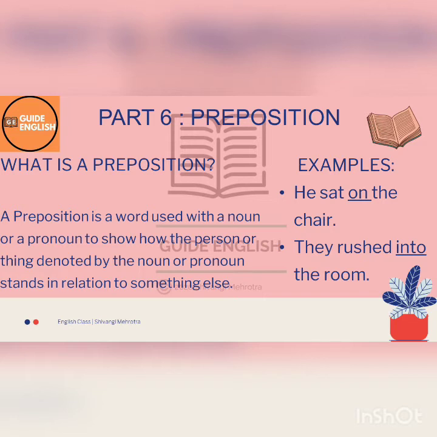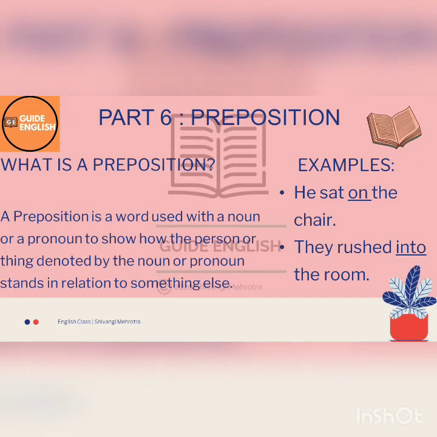Let's move towards the next sentence, which says, they rushed into the room. They is a pronoun in this sentence and room is a noun in this sentence, and these two words are related to each other with the help of the word into. So over here the word into is acting as a preposition in this sentence. I hope the preposition is briefed to you all well. This is quite a big concept and we'll be understanding it very well in the upcoming videos.